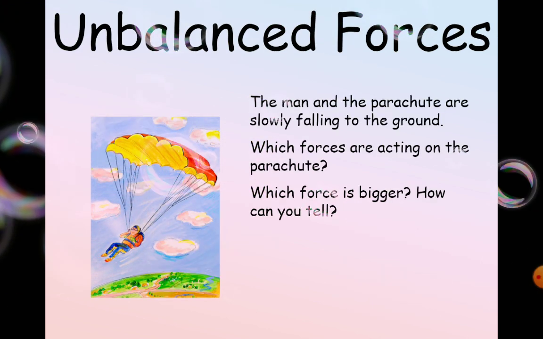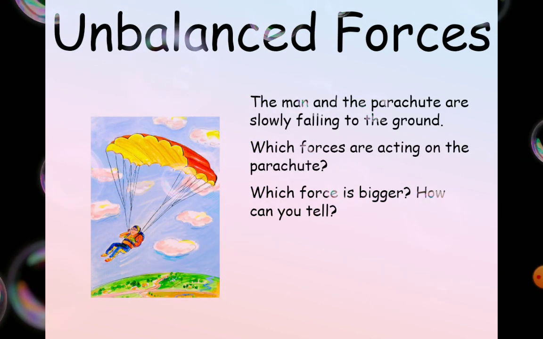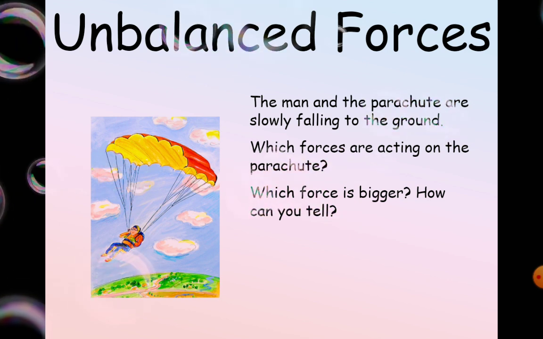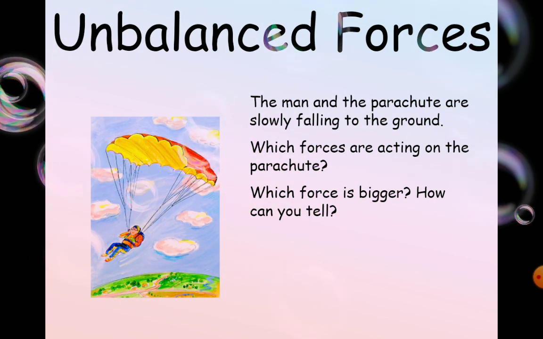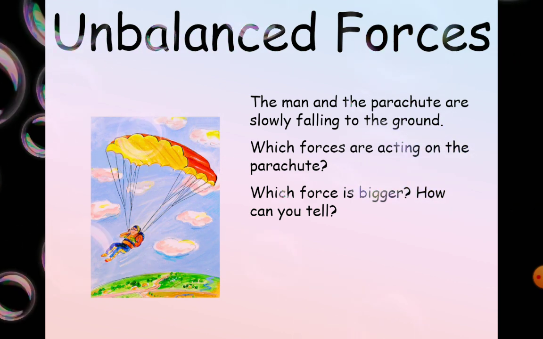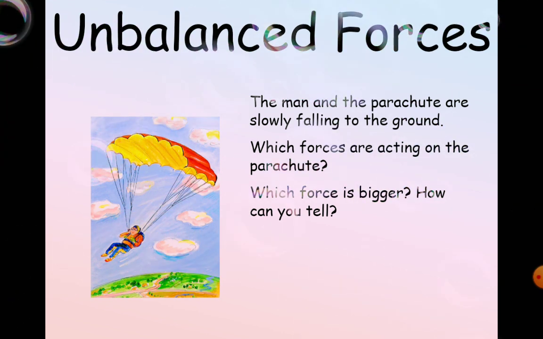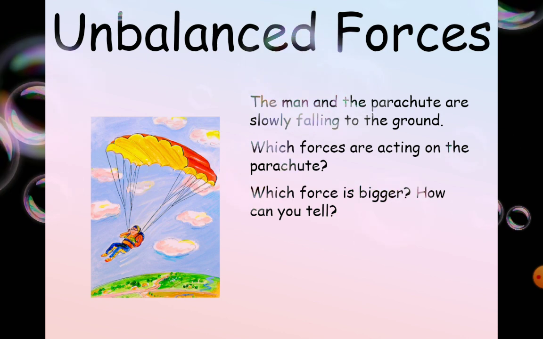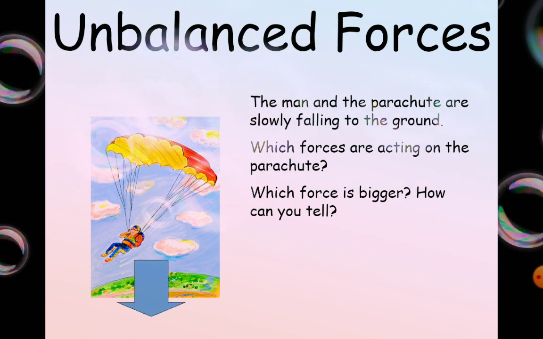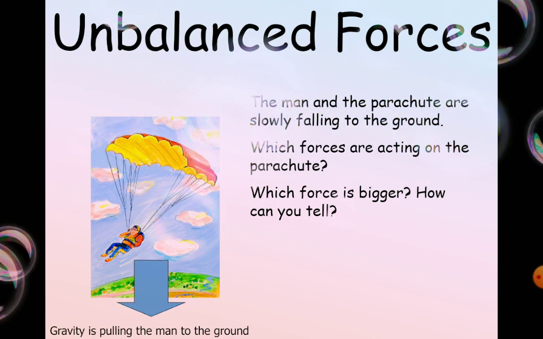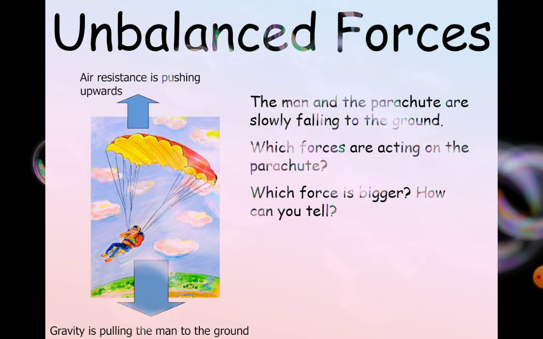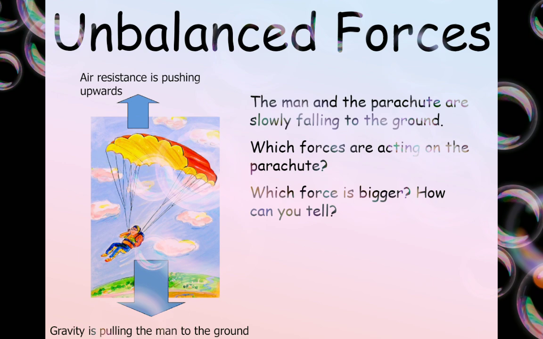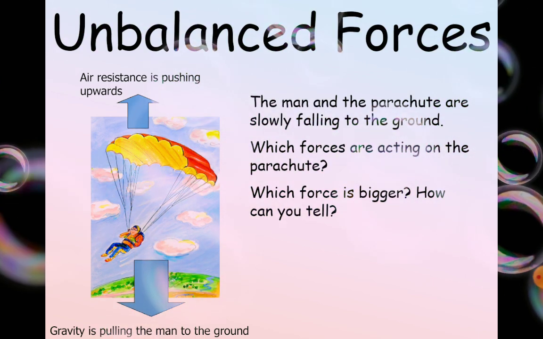Now this one, unbalanced forces. This is a question. The man in the parachute is slowly falling to the ground. Which force is acting on the parachute? Which force is bigger? How can you tell? So listen to this very carefully. This is also a very common type of question in forces. So gravity is pulling the man down. We all know that gravity. And the other one is air resistance pushing it upwards. So there is an upwards force and a downwards force.